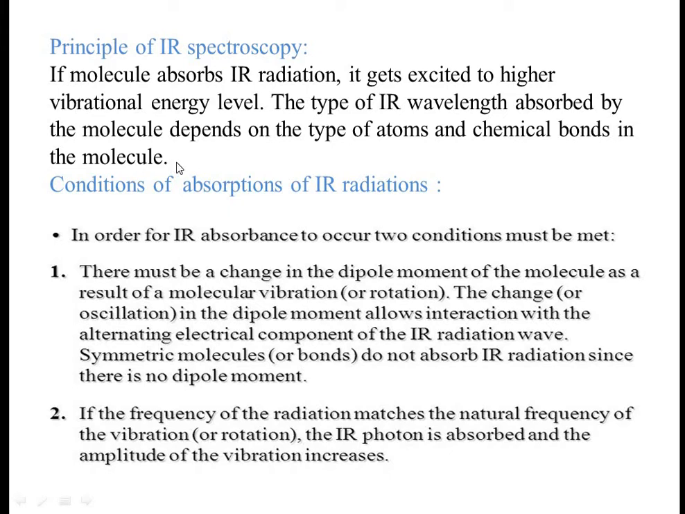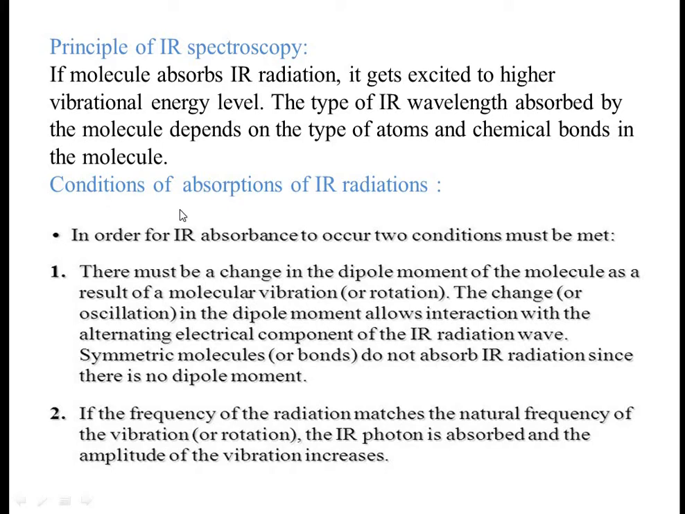There are different types of IR wavelength which we observed in the previous slide. So which type of IR wavelength is absorbed by the molecule? It completely depends upon what type of atoms are present in the molecule and what type of chemical bonds are present in the molecule. So this is the principle of IR spectroscopy. By absorption of IR radiation, electrons are excited to the higher energy level.